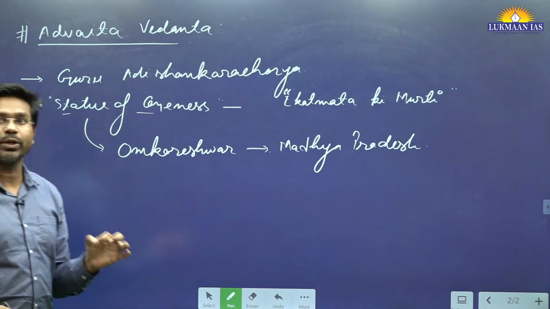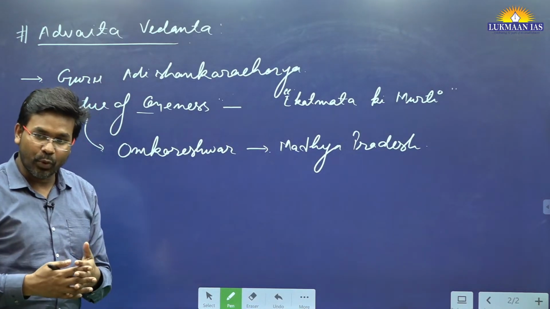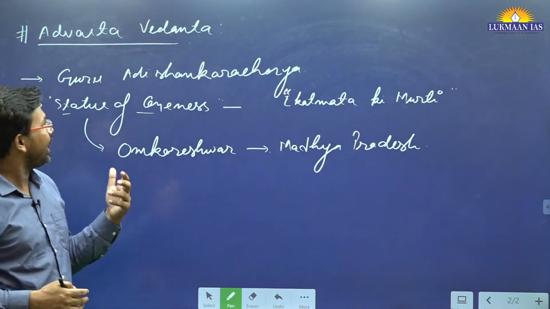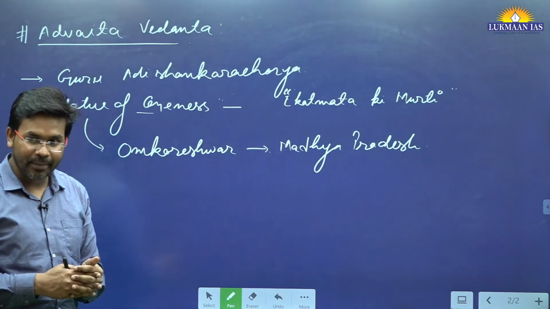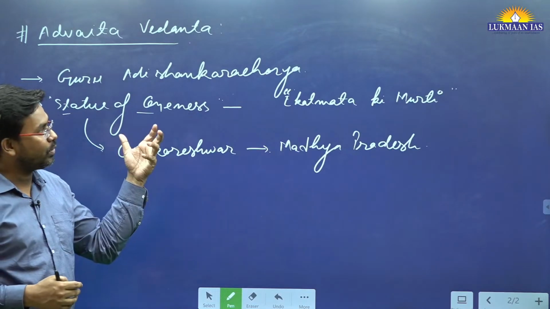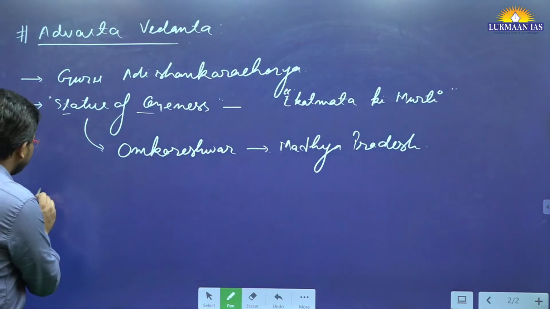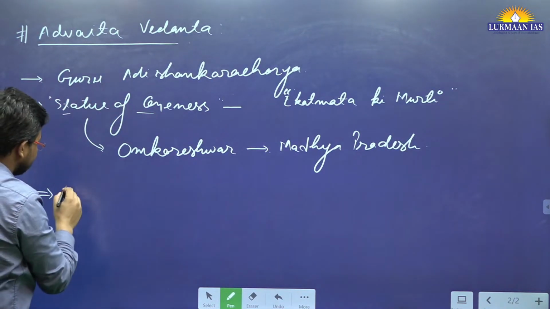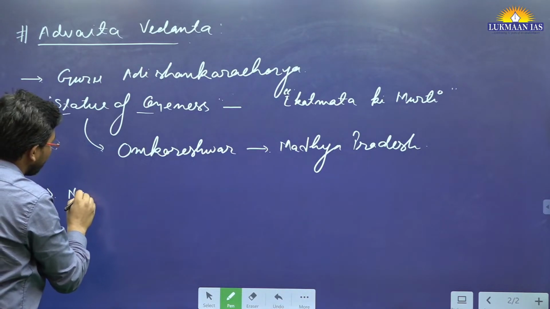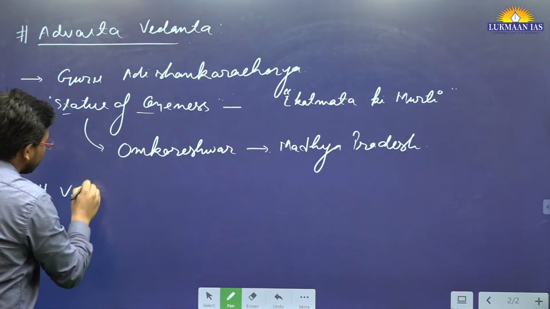Apart from this, we need to understand what we mean by Advaita Vedanta. Then we have Vishishta Advaita Vedanta, and then Dvaita. Advaita Vedanta belongs to the Vedanta school of philosophy.